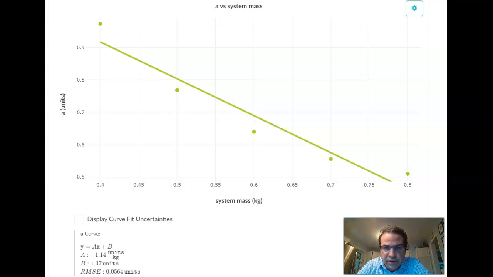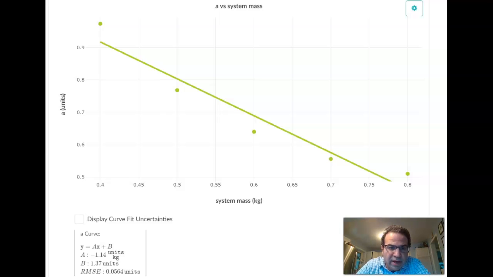Well, if you got 60 grams as your hanging mass, keep it 60 grams for 400, keep it 60 grams for 500, keep it 60 grams for 600. System mass, keep changing your system mass, but don't change the mass hanging.